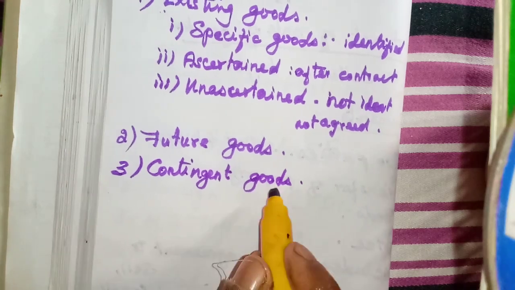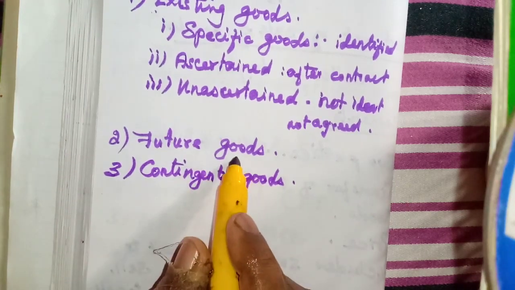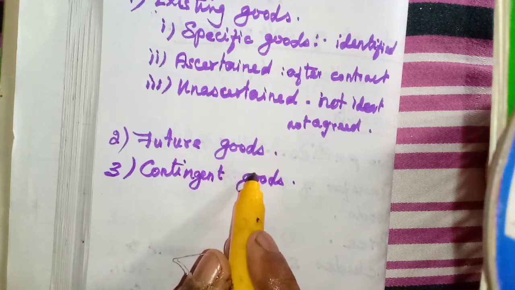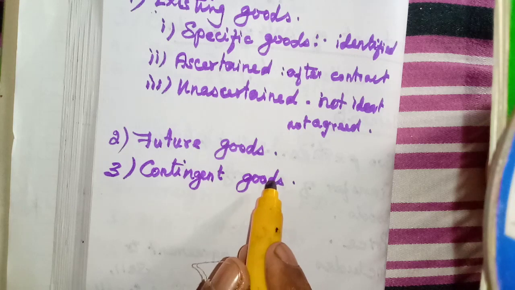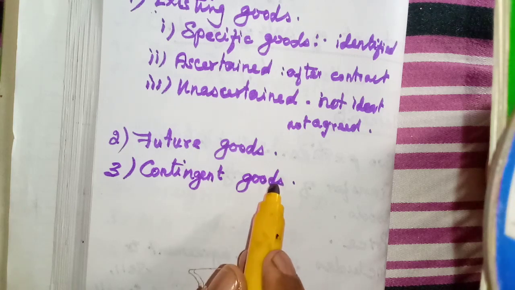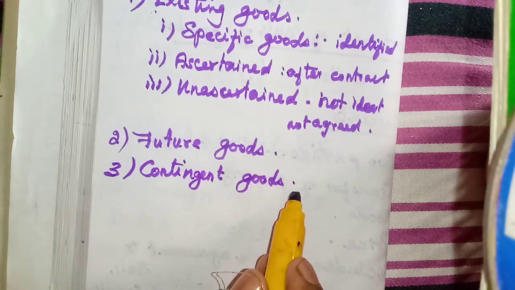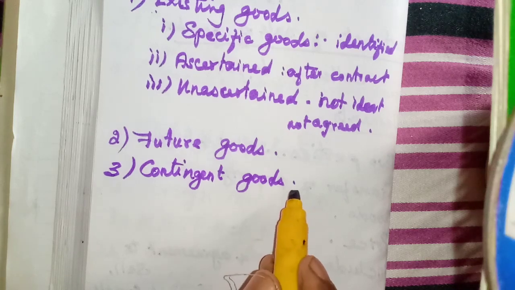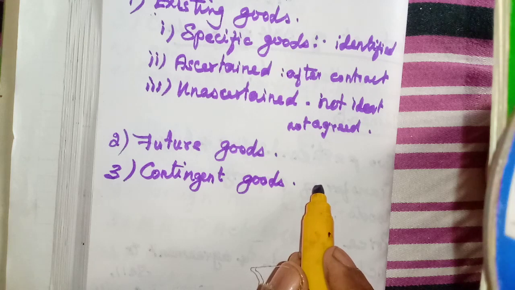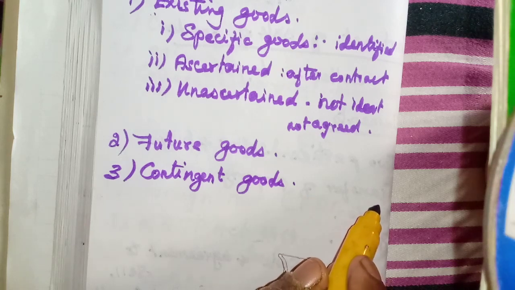The seller may not have the goods at the time of contract of sale, and whether the seller purchases the goods or has the goods at a future date also depends upon one contingency, maybe a condition, or a contingency fulfilling a condition.